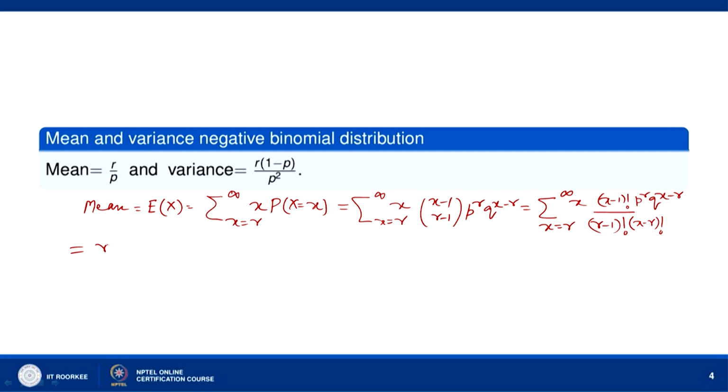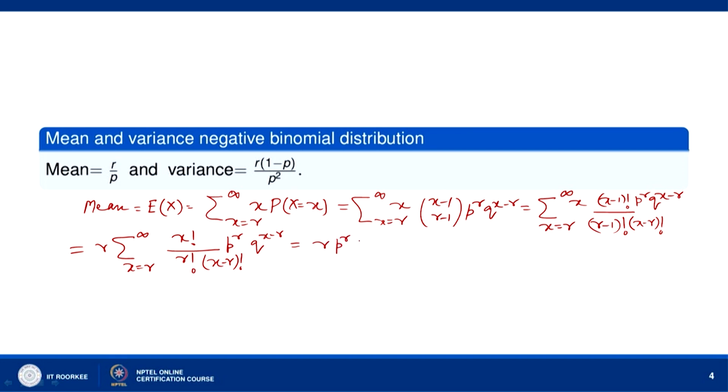Then we can write it as, this x can be absorbed in x minus 1 factorial. We can write it as x factorial. We have multiplied by r and divided by r. So, r into r minus 1 factorial gives r factorial. Then we have x minus r factorial, and we get p to the power r q to the power x minus r. Now, this is equal to r into p to the power r is independent of x.